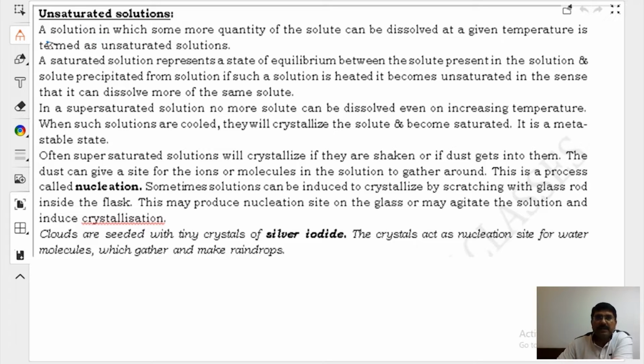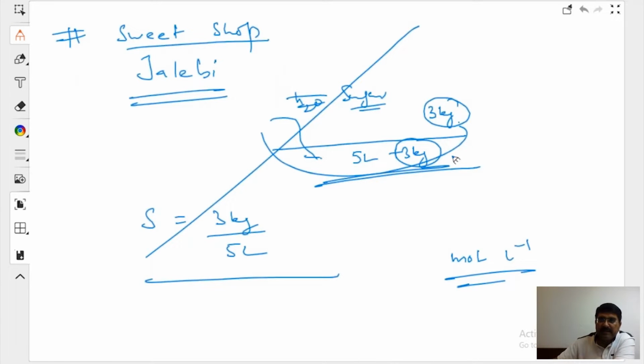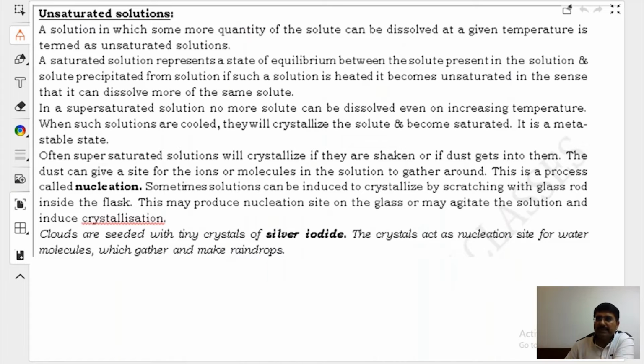Unsaturated solution. A solution in which more quantity of solute can be dissolved at a given temperature is termed unsaturated. Let this be the example we were discussing of the halwai, right? 3 kg can be dissolved, but right now we had only 2 kg of sugar added. Then the solution will be known as which solution? Unsaturated solution, right?